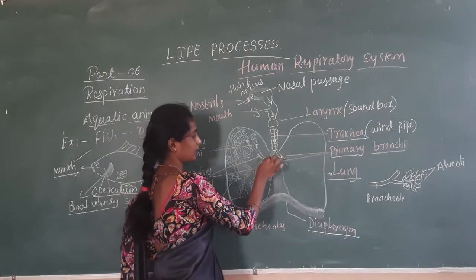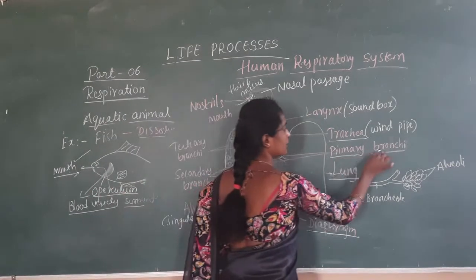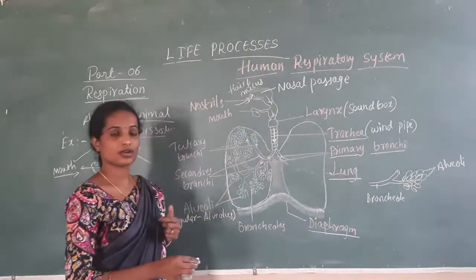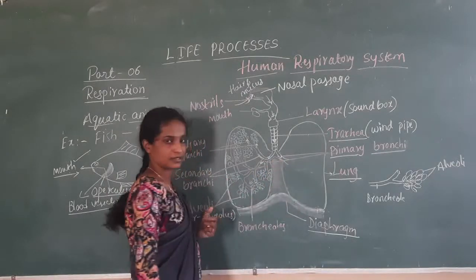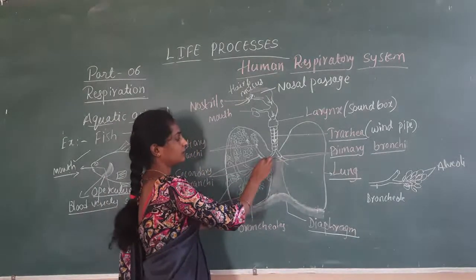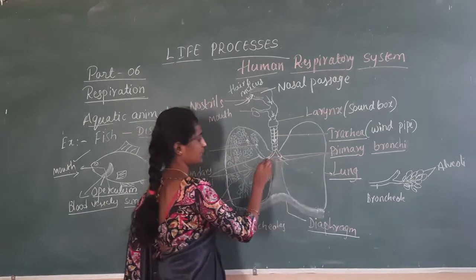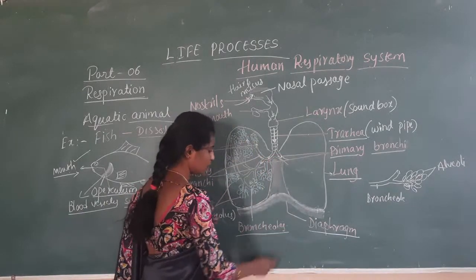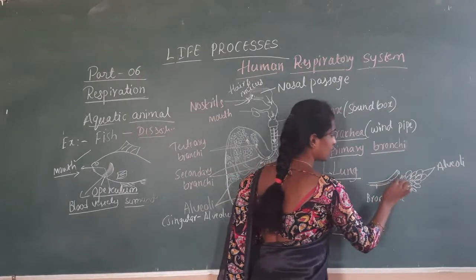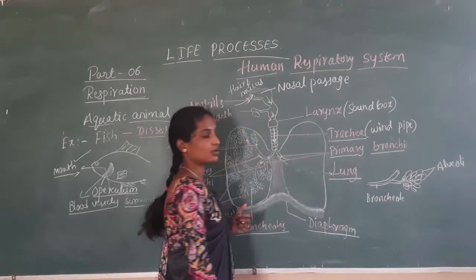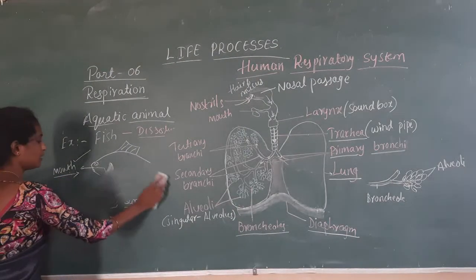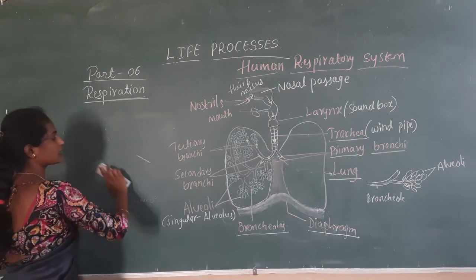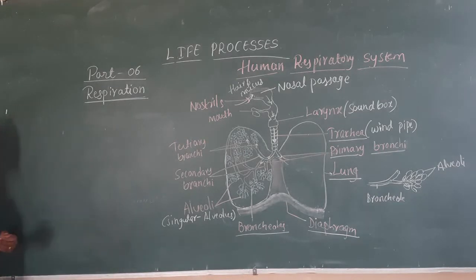From the trachea, the air enters, as I told you, the primary bronchi. Bronchi is the plural, bronchus is the singular word. The primary bronchi are on either side of the lungs, where the air passes to the secondary, tertiary and so on up to bronchioles. From the bronchiole, the air then enters the balloon-like structures called alveoli. The alveoli in the lungs are supplied with blood vessels.